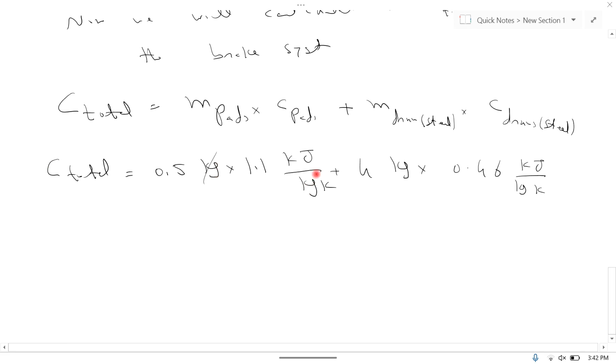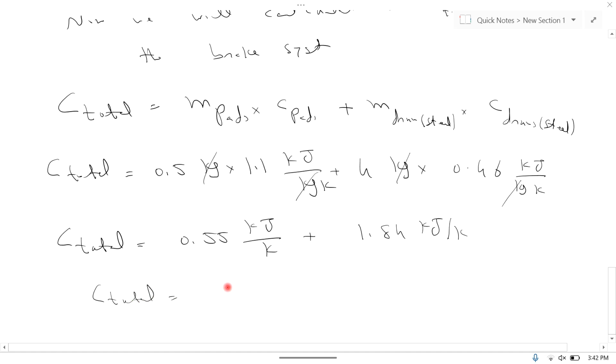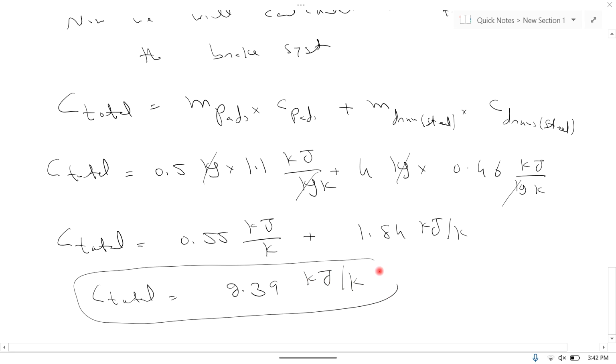This kilogram is cancelled with kilogram. Here kilogram is cancelled with kilogram. So C total is equal to 0.5 multiplied by 1.1 is equal to 0.55 kilojoule per Kelvin plus 4 multiplied by 0.46 is equal to 1.84 kilojoule per Kelvin. Our C total, further simplified, is equal to 2.39 kilojoule per Kelvin. This is C total.